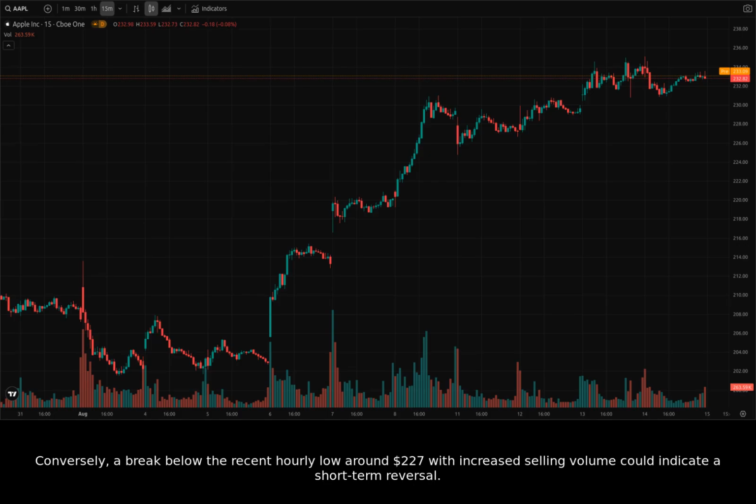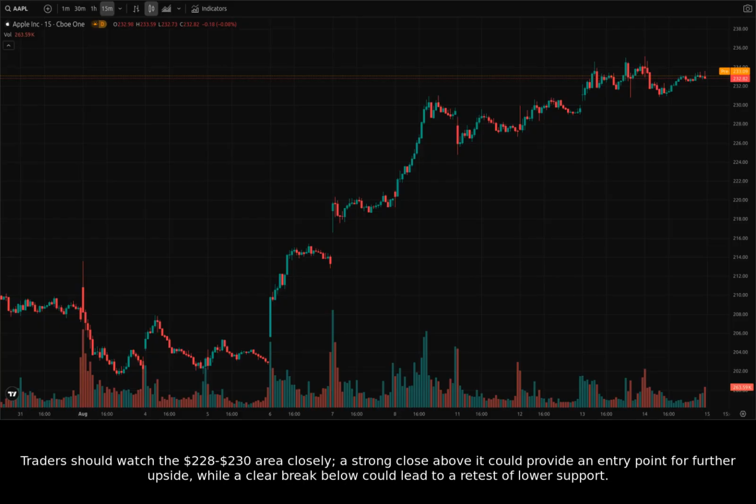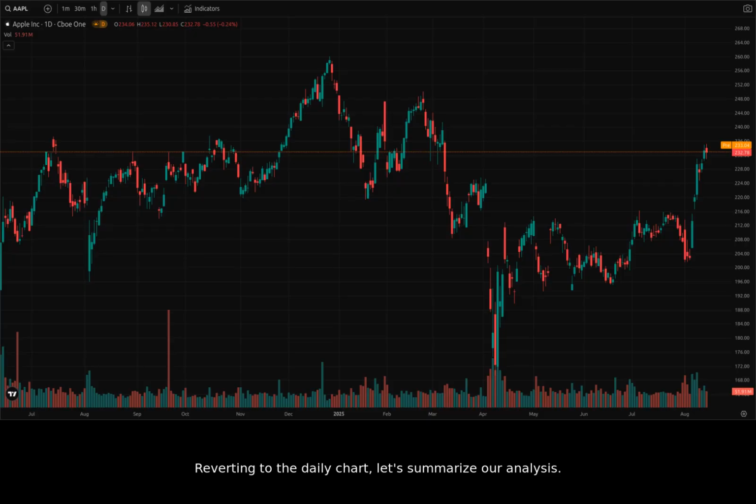Conversely, a break below the recent hourly low around $227 with increased selling volume could indicate a short-term reversal. Traders should watch the $228 to $230 area closely. A strong close above it could provide an entry point for further upside, while a clear break below could lead to a retest of lower support. Reverting to the daily chart, let's summarize our analysis.